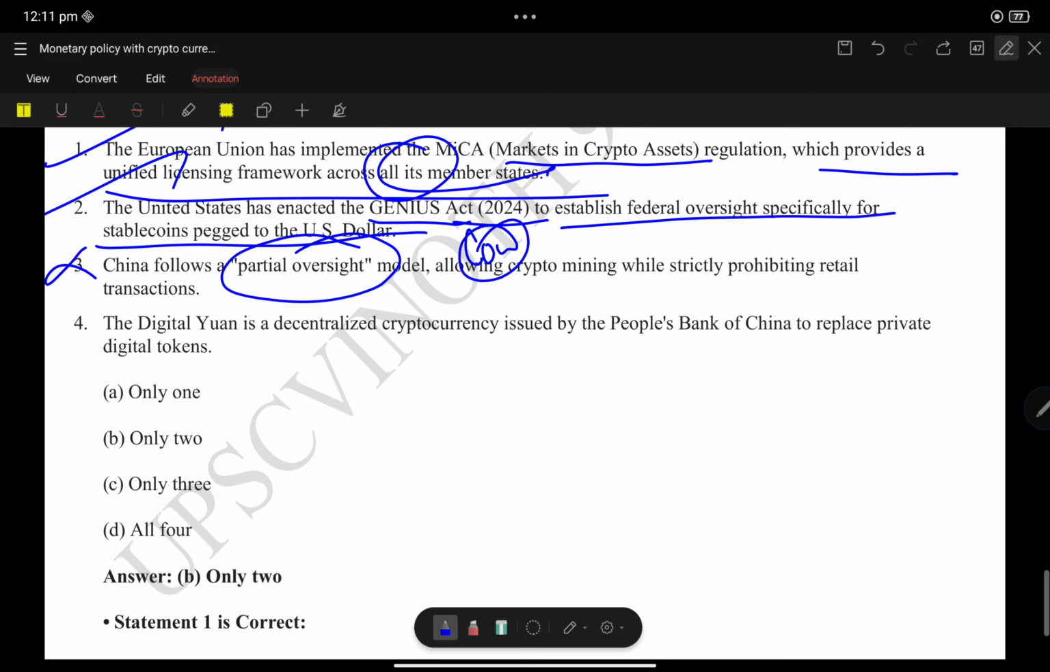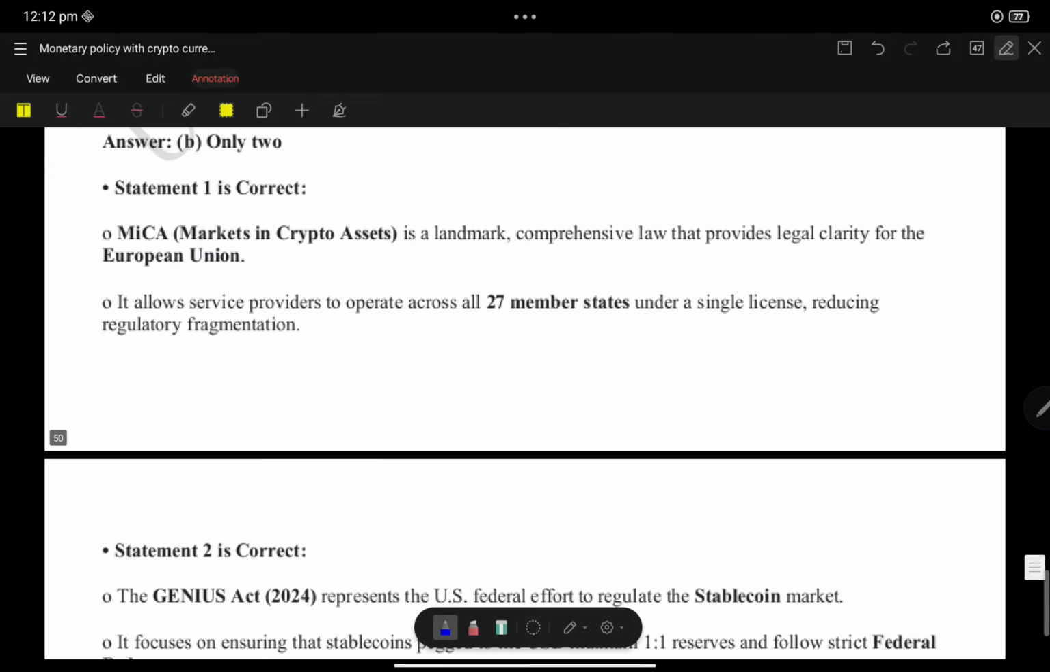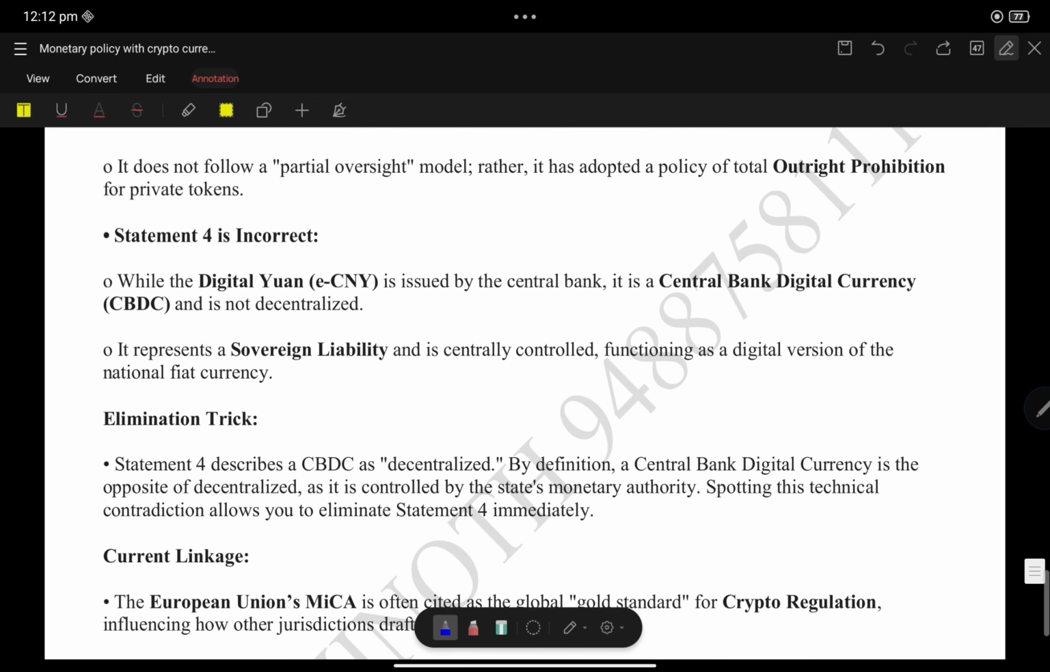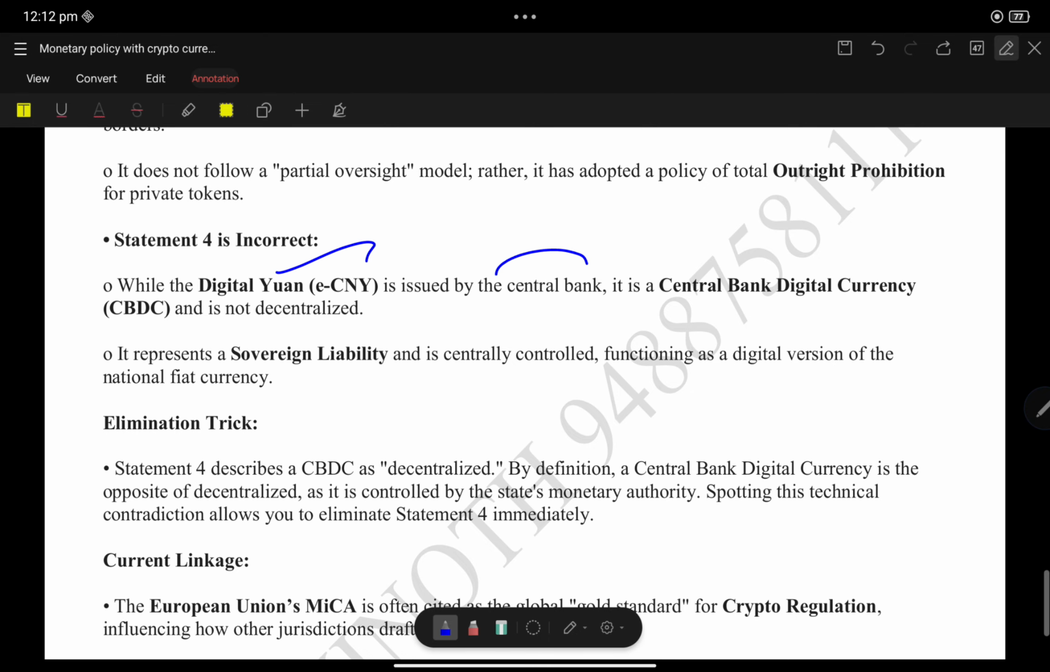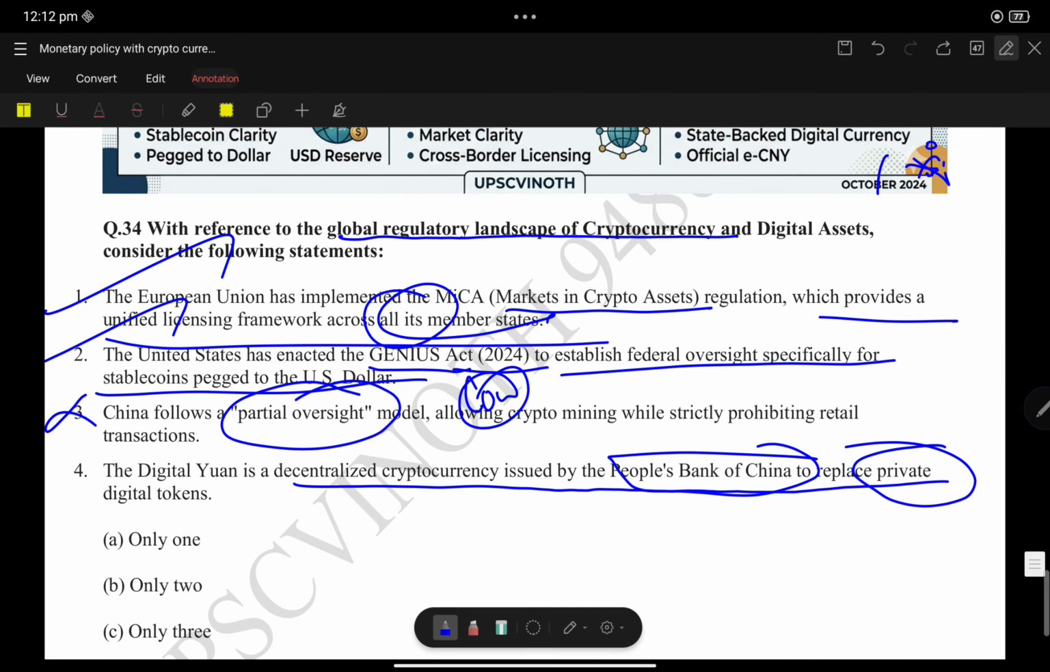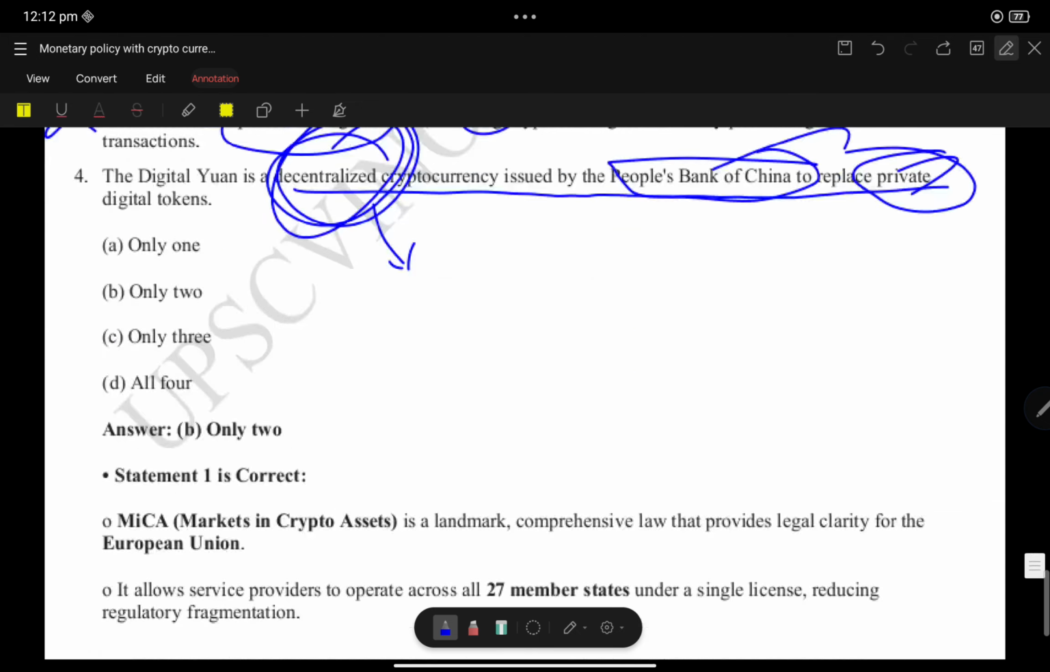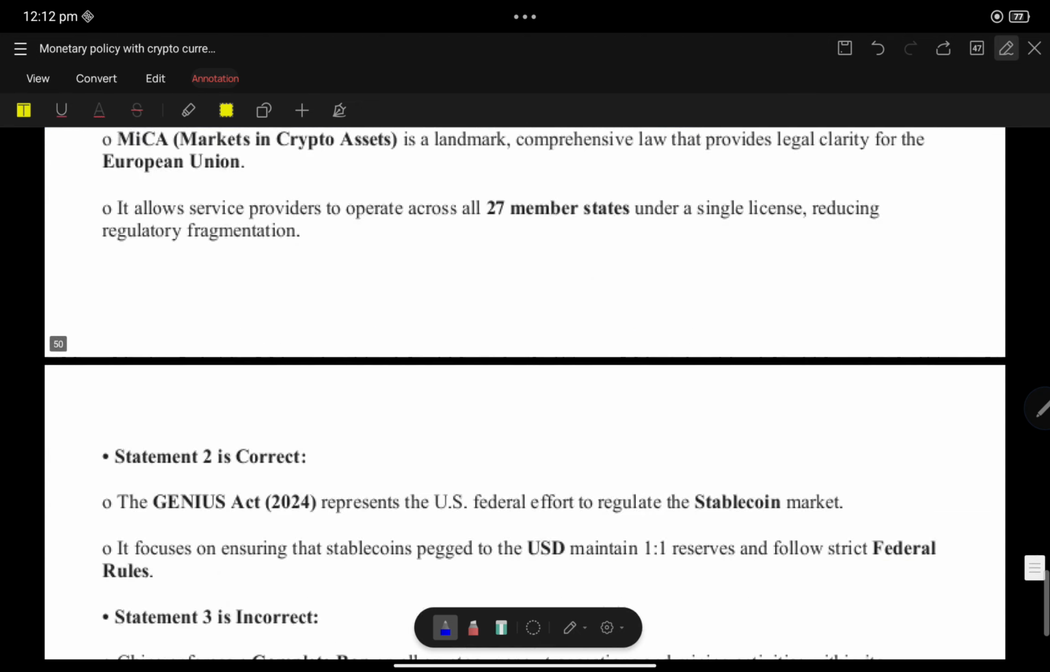The digital yuan is a decentralized cryptocurrency issued by the People's Bank of China to replace private digital tokens. See statement 4. Statement 4 is incorrect. The digital yuan is issued by the central bank. It is a central bank digital currency. It is not decentralized. Here you may think that yes, this is correct, but they kept the key word decentralized. The digital yuan is not decentralized. It is a centralized digital currency.